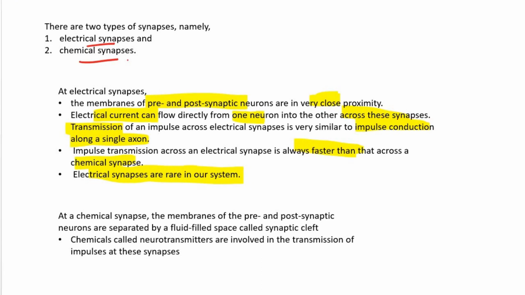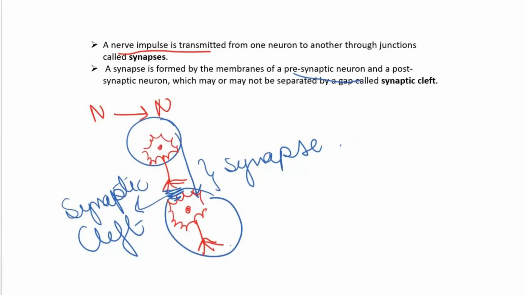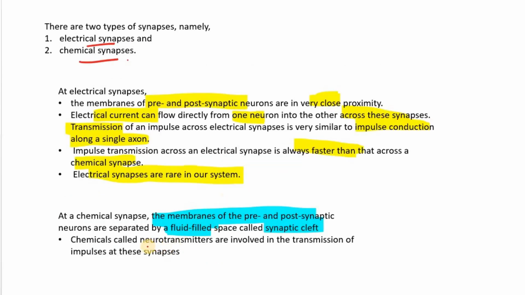Another type of synapse is the chemical synapse. The membranes of pre and postsynaptic neurons are separated by a fluid filled space that is called synaptic cleft. तो जो chemical synapse होता है, इसमें जो synapse region होता है, this is filled by a chemical. What are those chemicals called? These chemicals are the neurotransmitters. These are involved in the transmission of impulses from these synapses.